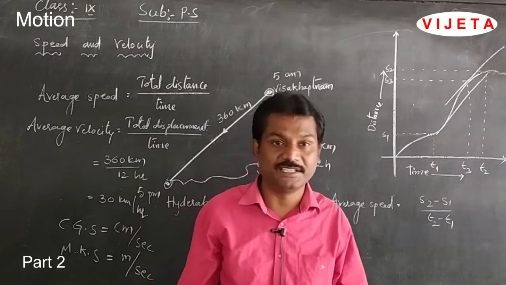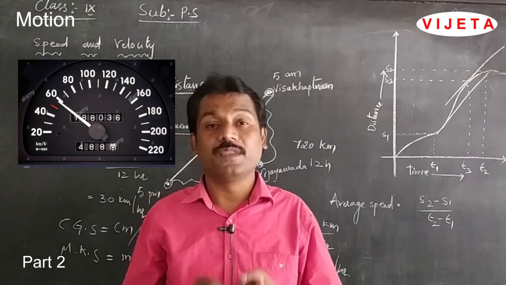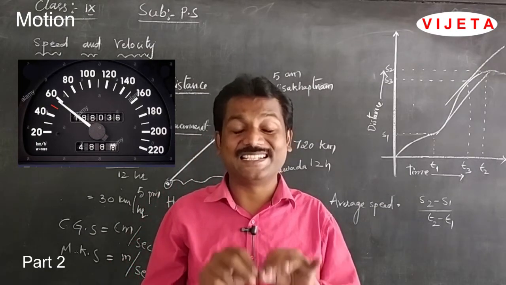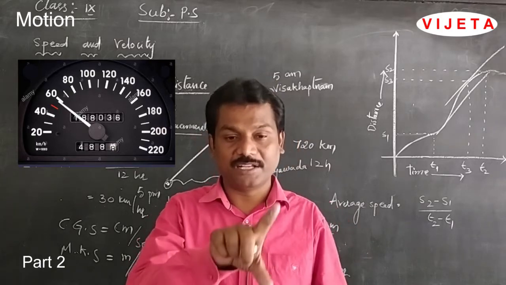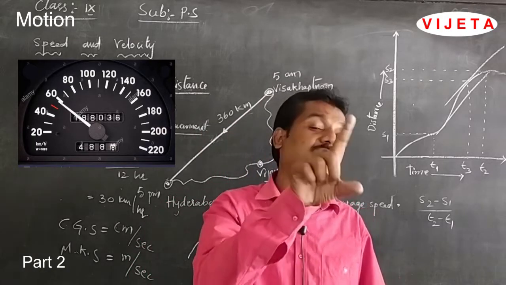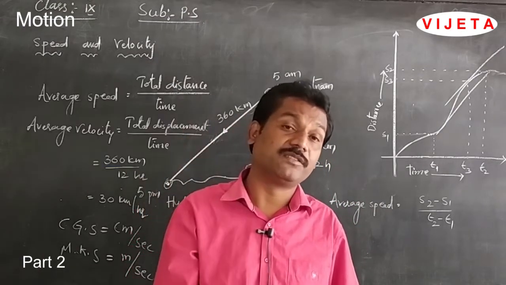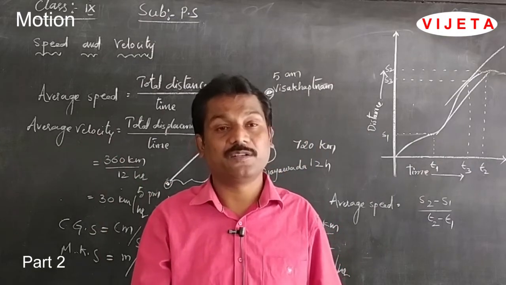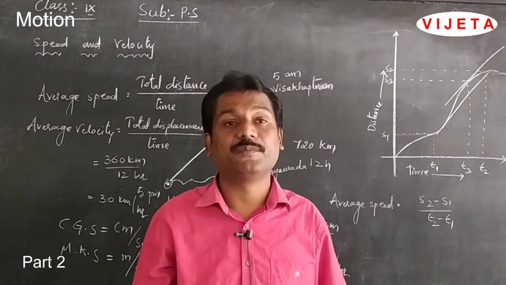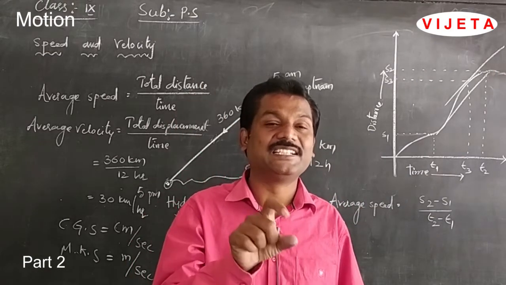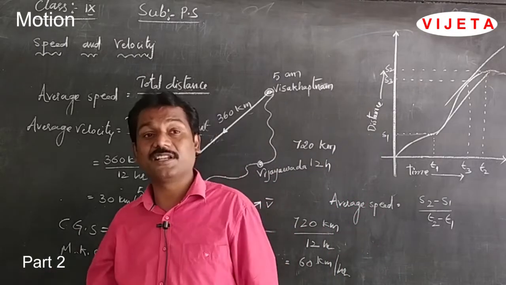Students, you can see here the speedometer always gives the information about how the body is moving, that means its instantaneous speed. While we are on the Activa or on a bike, sometimes the speedometer reading will say 30 km per hour, or sometimes 60 km per hour. At the particular time you see the speedometer, it gives the information about the speed of that vehicle. But we have to measure the average speed.